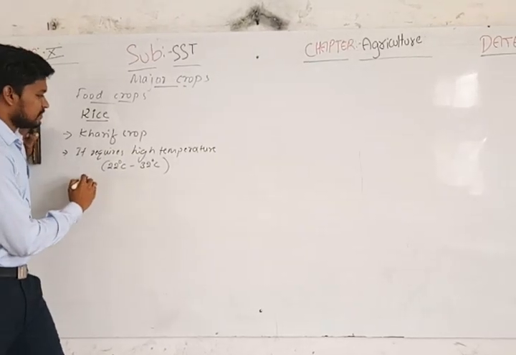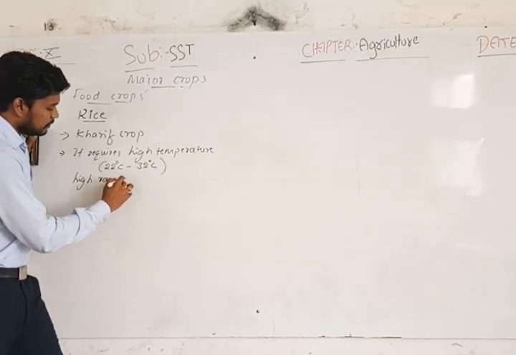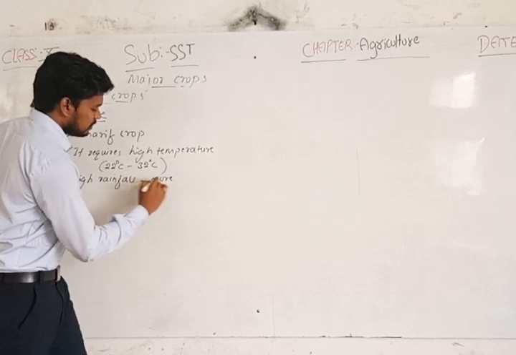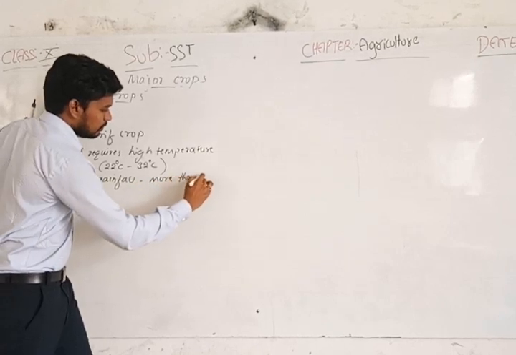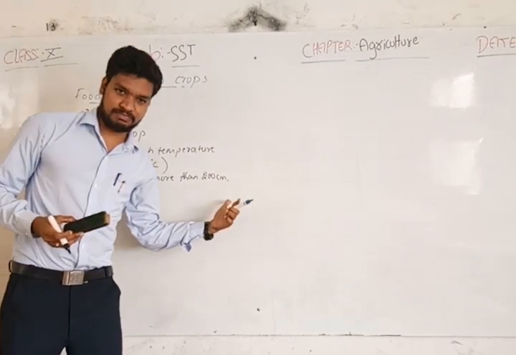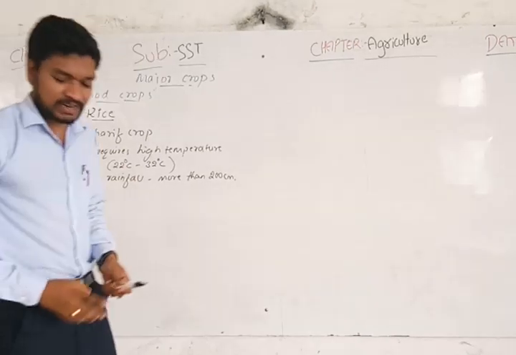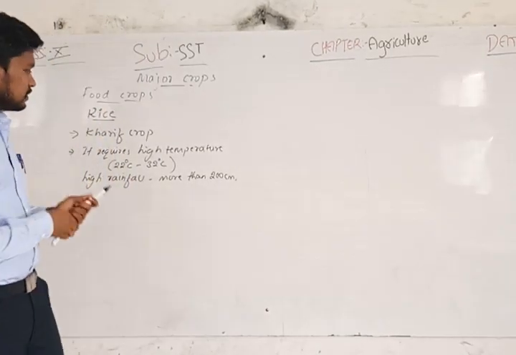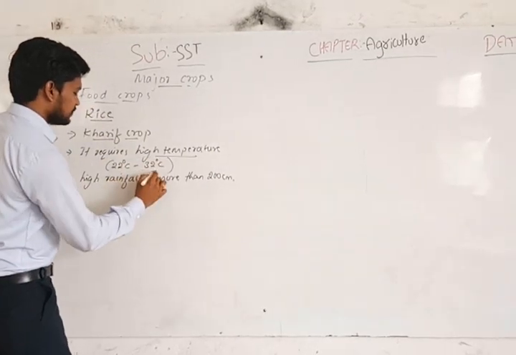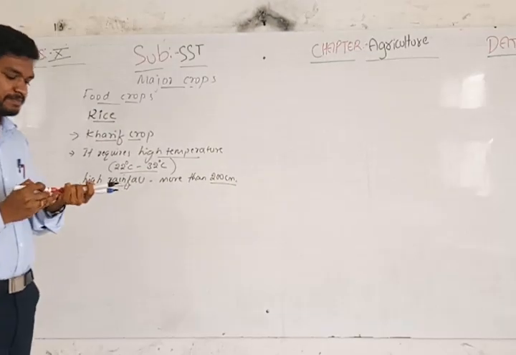And it requires high humidity, that means high rainfall, more than 200 centimeters of rainfall annually for the good growth of the rice. It's a Kharif crop. It requires high temperature and high rainfall, more than 200 centimeters.